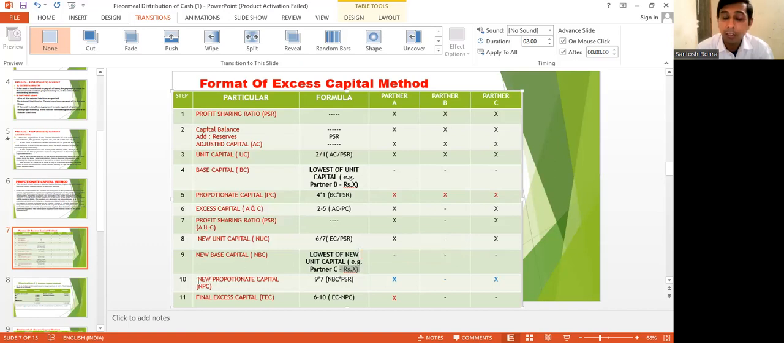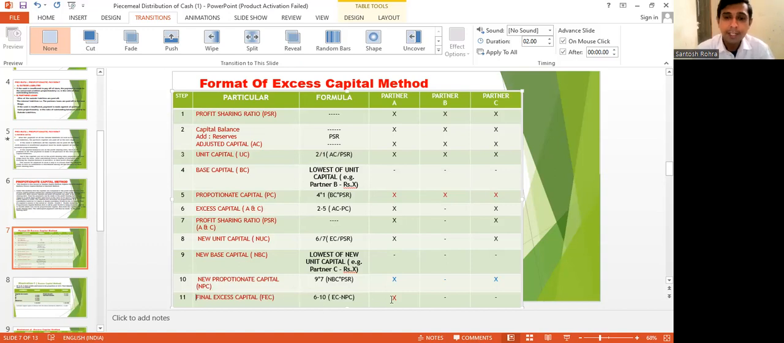Then after taking the lowest capital, again calculate the proportionate capital. Like proportionate capital, calculate the new proportion, similar to 9 multiplied by 7. Over here what we have done: 4 multiplied by 1, here 9 multiplied by 7. 9 step multiplied by 7 step. 9 is base capital multiplied by proportionate ratio. We'll get the new proportionate capital. After new proportionate capital, you will get the final excess capital. One time we have written excess capital, now we write final excess capital.